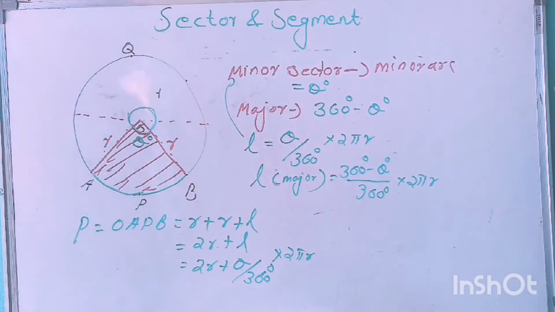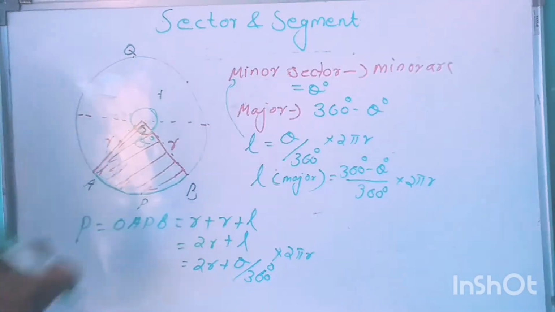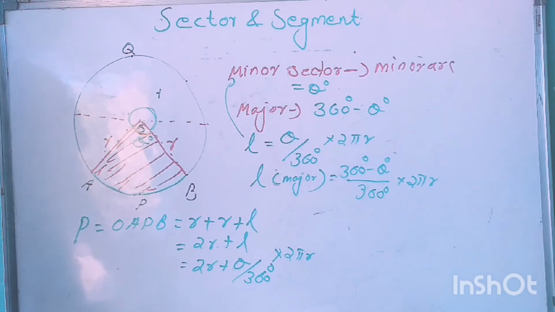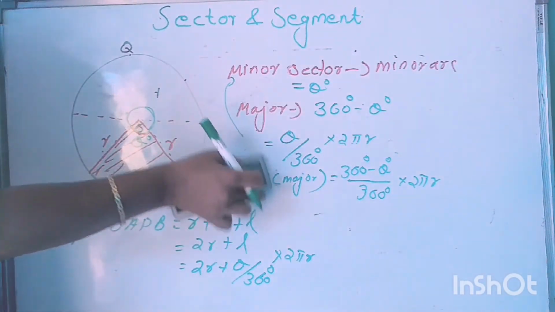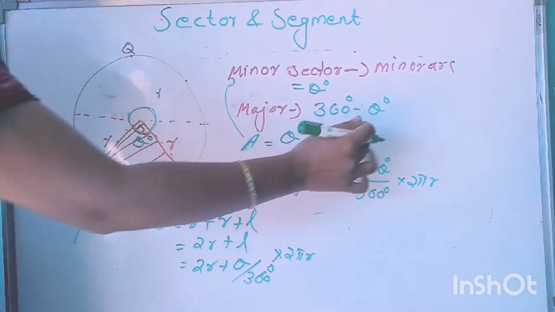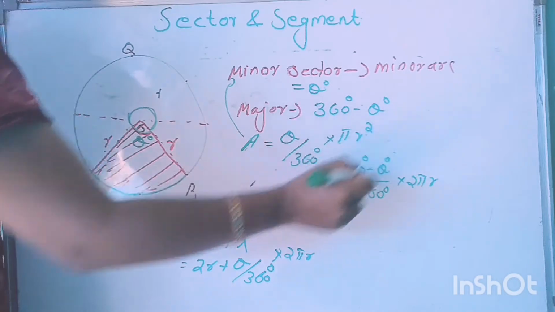Now, area of the sector. There is only one difference. For length, we have circumference here, and in the case of area, we will have the area formula, that is pi r square. So area is equal to theta divided by 360 degree into pi r square.